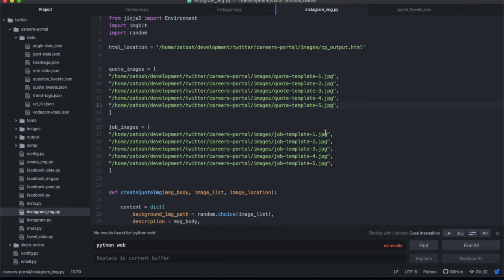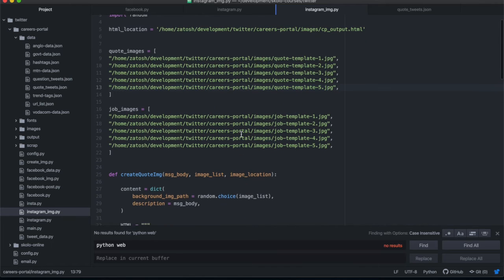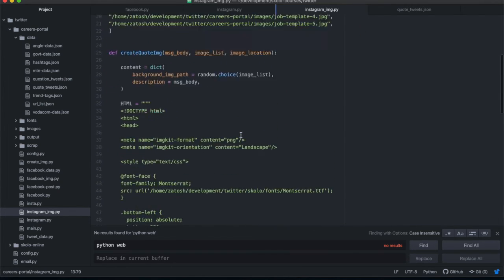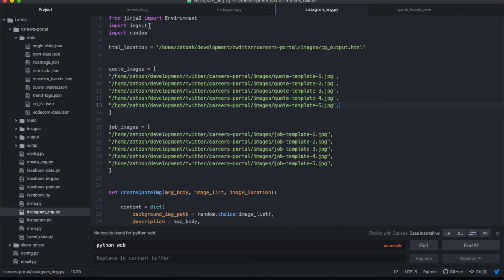But if you want to follow my method of randomizing text on one type of template, you want to have different designs behind you. Then once you've done this, this is the code that we're going to be working with. There are a couple of things that we need. We need IMGKit. IMGKit is the magic of what we're doing here. IMGKit is similar to PDFKit if you've worked with Python before. What IMGKit does is that it can convert an HTML file to an image.